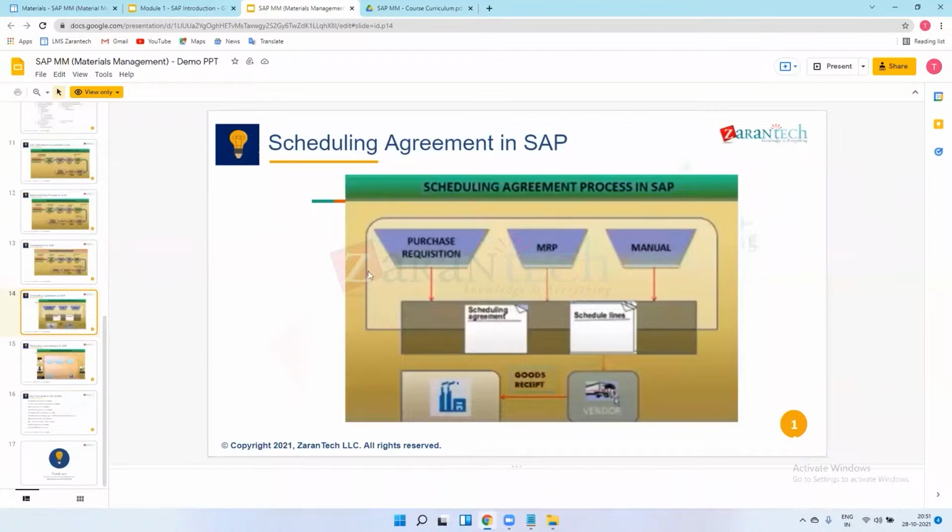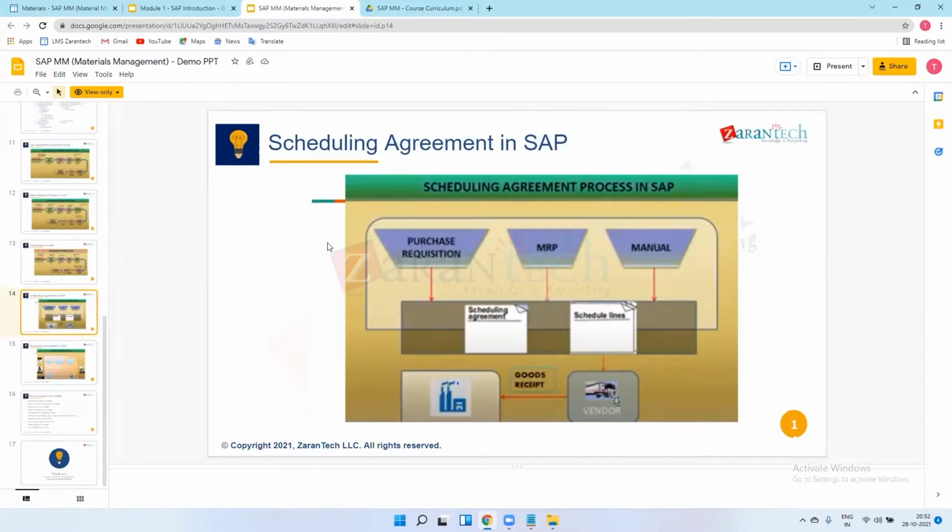So scheduling agreements. Scheduling agreements is all about purchasing. MM completely deals with the purchasing activity. Scheduling agreement means if we selected one vendor, say as the Tata group we selected MRF as a vendor, then we will make one agreement between Tata Motors and MRF.